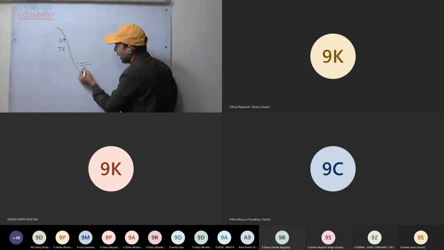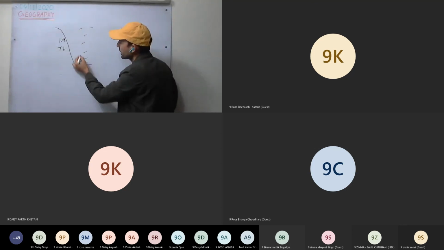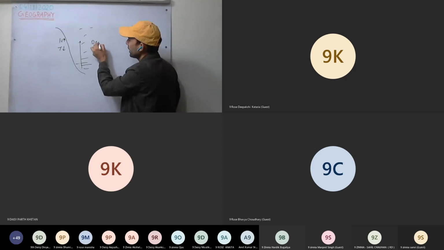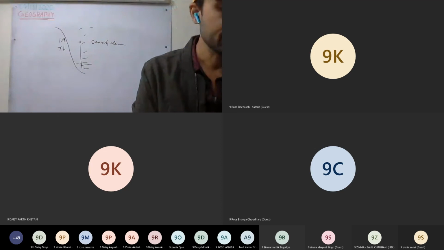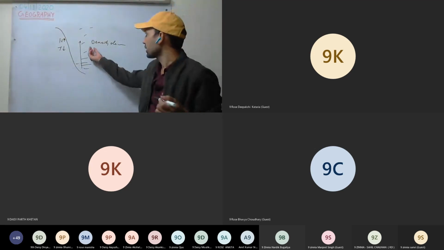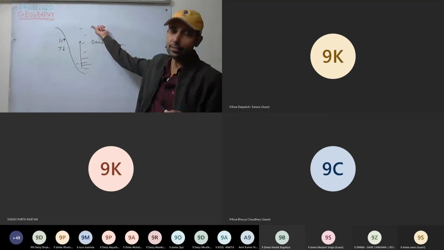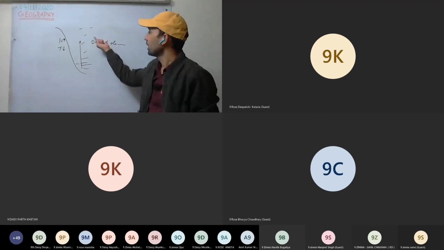See here, the atmosphere is a mixture of gases. As the height increases, density decreases, so less pressure will be there and less heat.